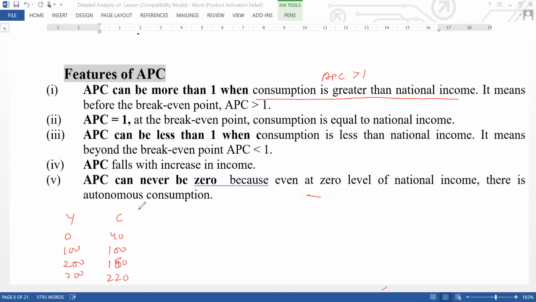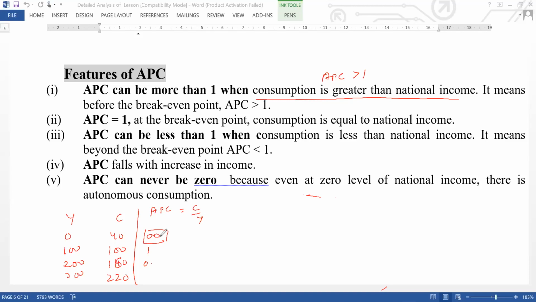Now if you calculate the value of APC here, APC is C upon Y. So the first time it is infinite, then this is 1, and here C upon Y, 160 upon 200, it will be 0 point something. But at this level, look at this infinite, that means it is greater than 1.